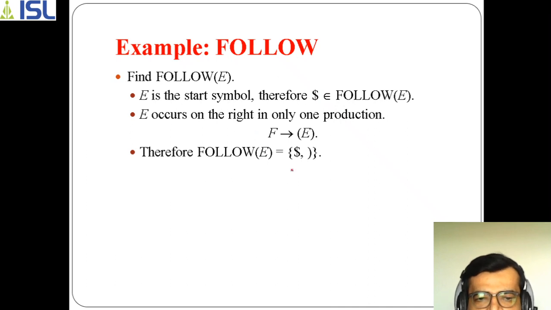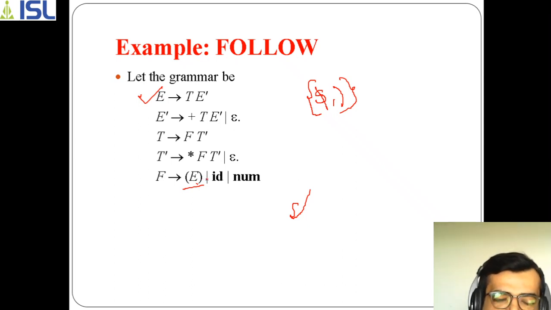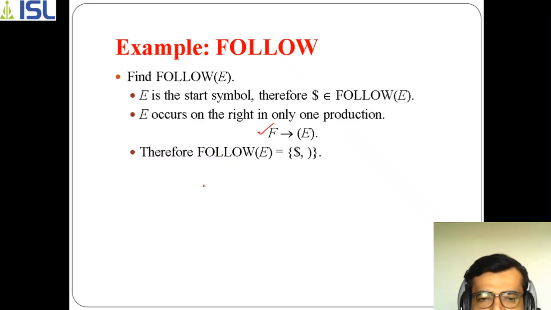So if you go with this production, you will be getting this one, f of E. So now what is the value which is followed here, E? Similarly, this closing bracket, so that's why there are two values. What are the two values? First is dollar and next is closing bracket, because after E what is followed? This is how closing bracket. Why? Because it is terminal, okay, it is terminal.